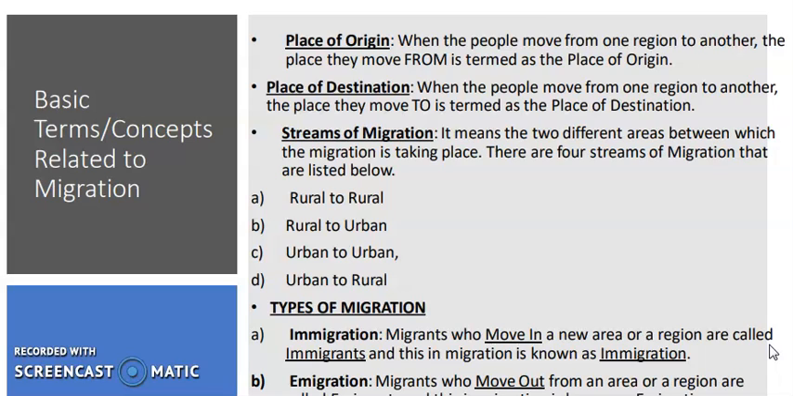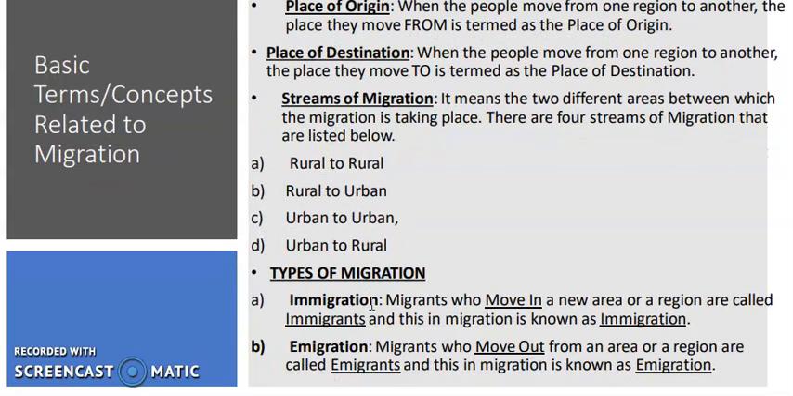We know there are 2 types of migration: international migration and national migration. But when the question comes, write down the streams of migration, you need to write these 4 names only: rural to rural migration, rural to urban, urban to urban, urban to rural. Streams of migration is basically a part of the national or internal migration only. Types of migration, basically immigration and emigration, these are 2 terms that we are using to show the types of migration.